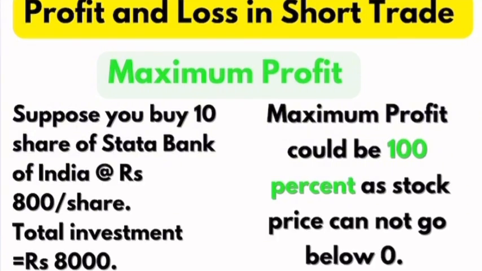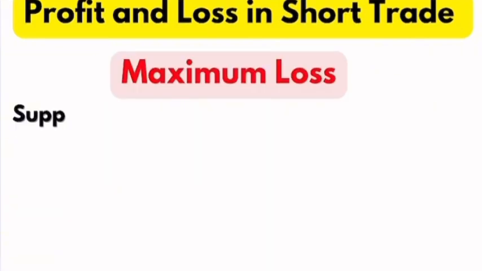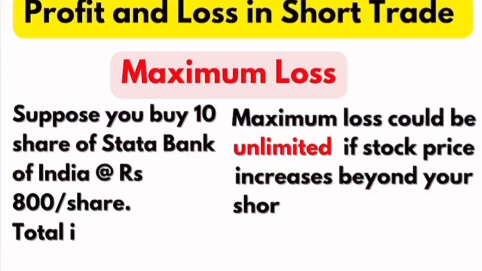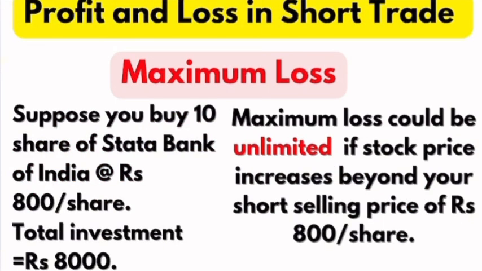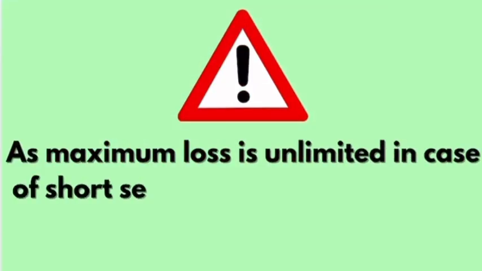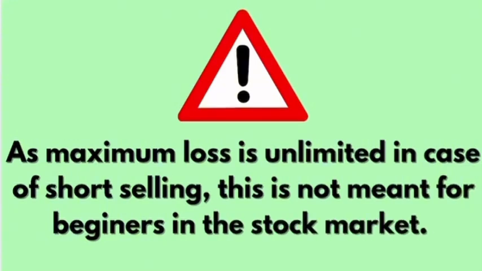Suppose you short sell 10 shares of State Bank of India at the rate of 800 rupees per share. So your initial investment would be 8,000 rupees. Your maximum profit could be 100% as stock price cannot go below zero. However, your maximum loss could be unlimited if the stock price increases beyond your short selling price of 800 rupees per share. As maximum loss is unlimited in case of short selling, this is not meant for beginners in the stock market.